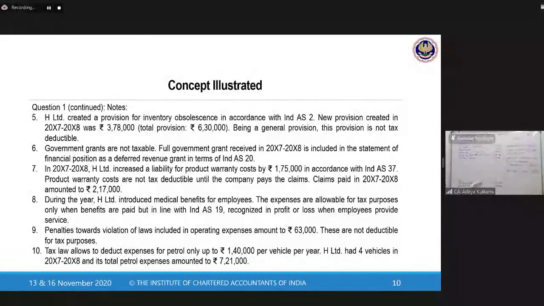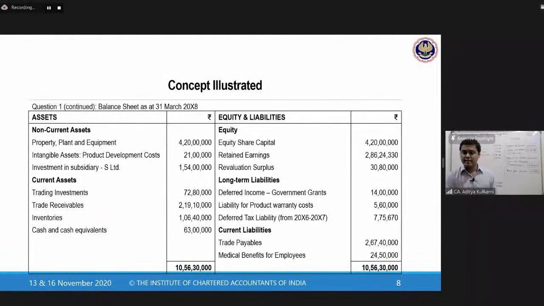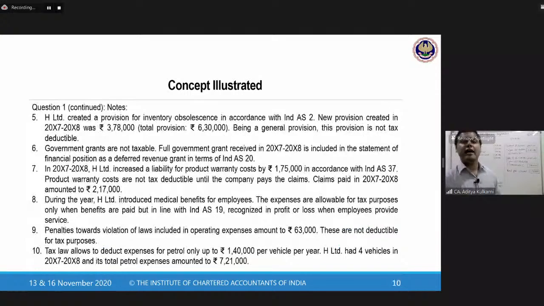Next. Government grants are not taxable. By the way, where is the government grant in this problem? The government grant in this problem is already there in the balance sheet only. It has not yet come to your P&L. So therefore, the revenue thereon has not yet been recognized.